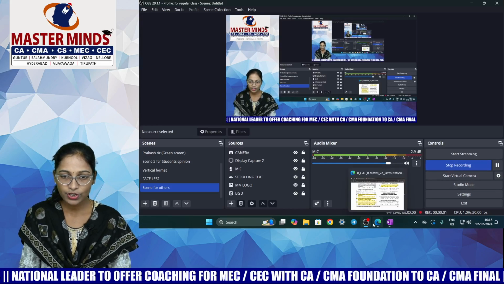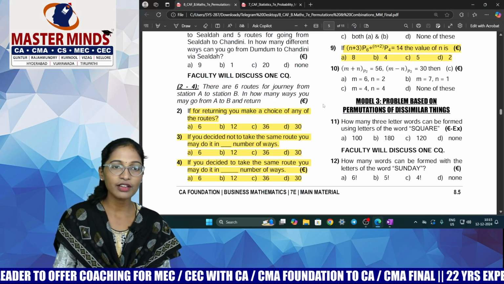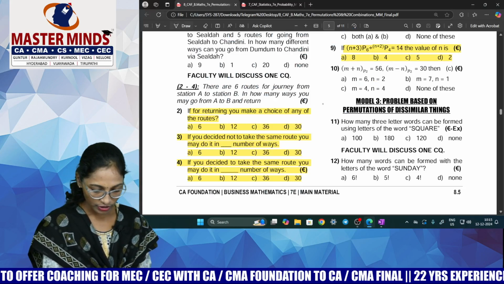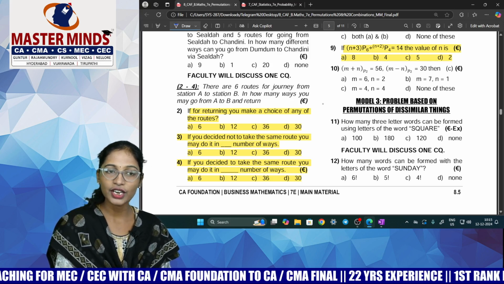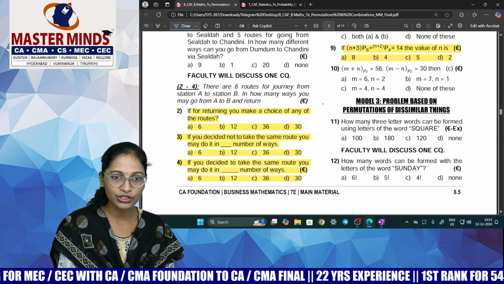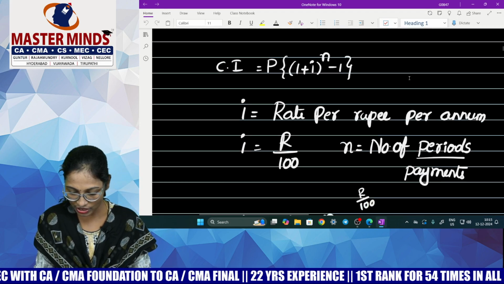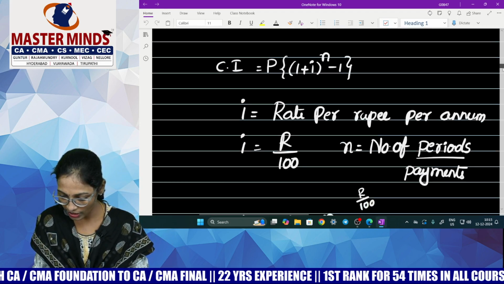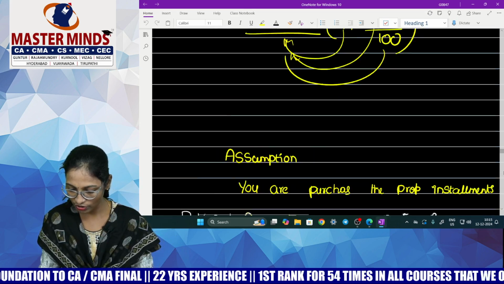So let's get into the MCQ part that is related to permutations, guys. Here the first set of MCQs that I have taken is MCQ 2 to 4. So let us have a look at the MCQs. There are 6 routes for journey from station A to station B. It means he is telling us to travel from station A to station B, there are 6 routes available. That's what he's trying to tell you.